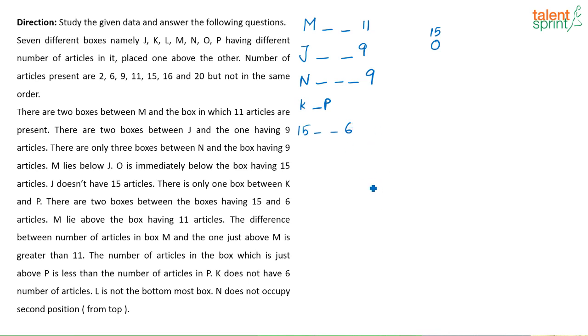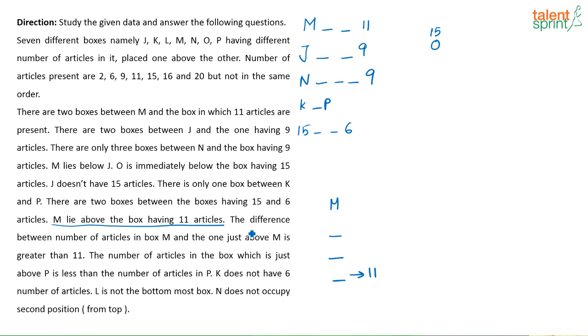So how do I start the arrangement? Which is my starting point? I have M somewhere. There are 2 boxes in between and the box that is coming here is the one which has 11 articles, because it is very clearly given that M lies above the box having 11 articles. So this is going to be my starting point.